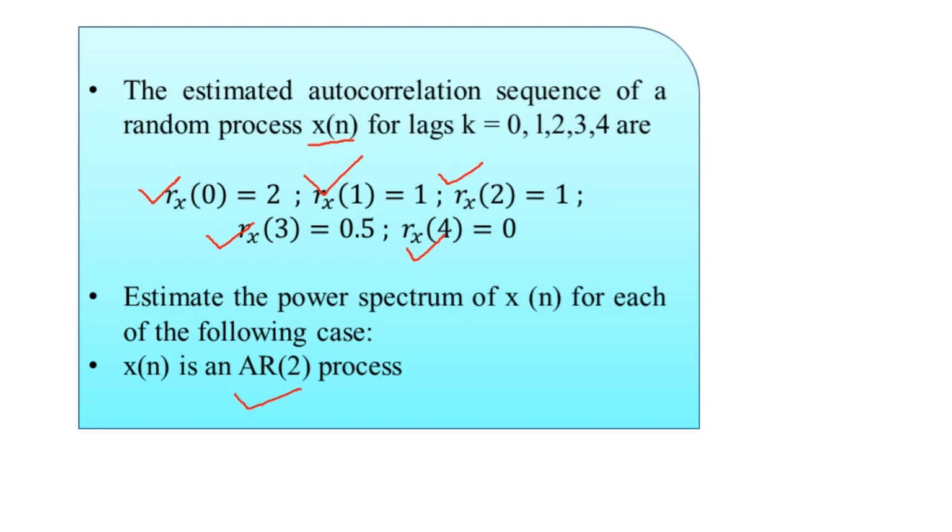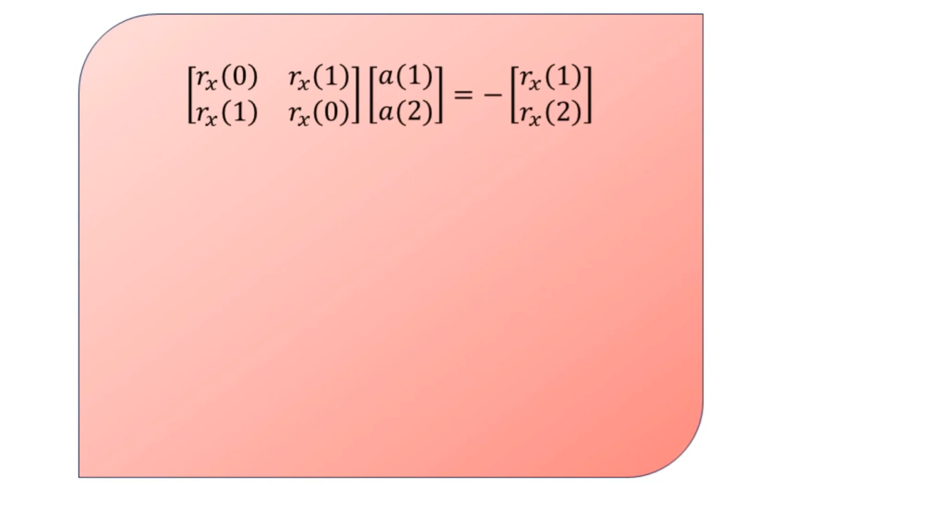As in the previous video, we have seen that the estimation of the power spectrum for the random process of AR2 type, or simply AR type, is represented as capital P cap suffix AR as a function of e to the power j omega. It is to be determined for the given discrete time random process of autoregressive type. So let us find the solution to it. Here we begin with the second order AR model, since we are given an AR2 random process, and we can determine the solution by the normal equations like this.